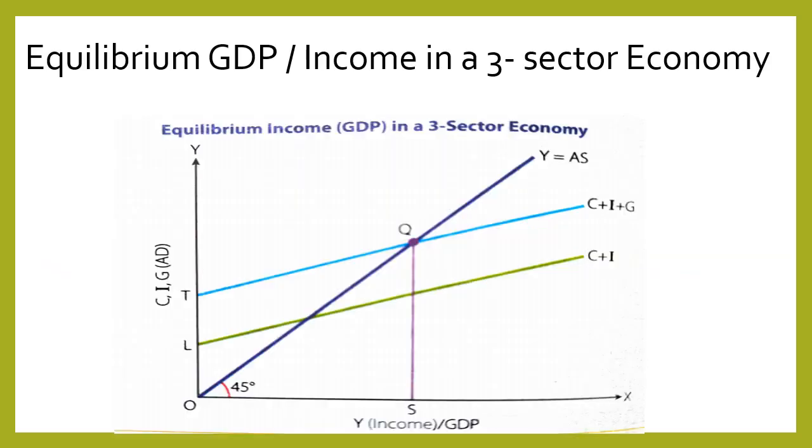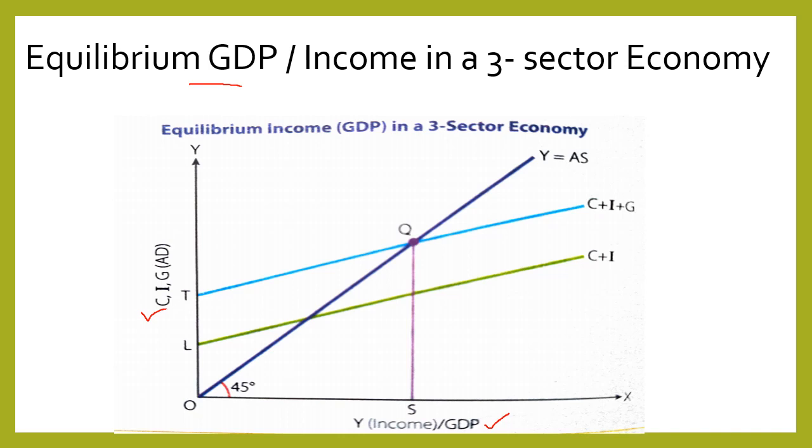Now let us understand the role of government expenditure in equilibrium GDP. For simplicity, we are assuming that government expenditure is constant, just like autonomous investment in the economy. Income, or GDP, is shown on the x-axis. Consumption, investment and government expenditure, which are components of AD, are shown on the y-axis.